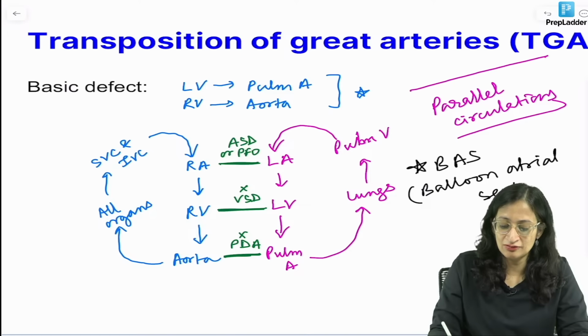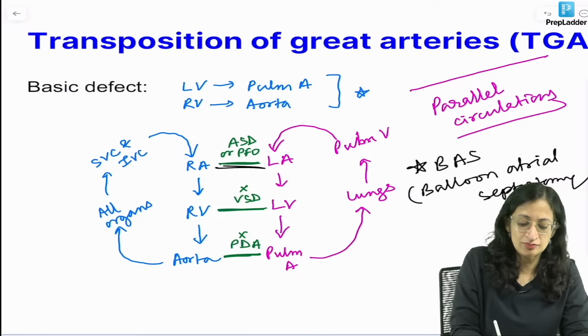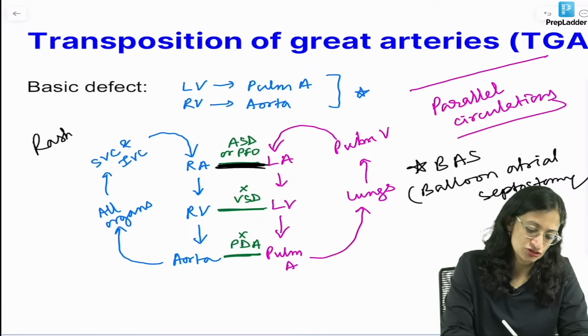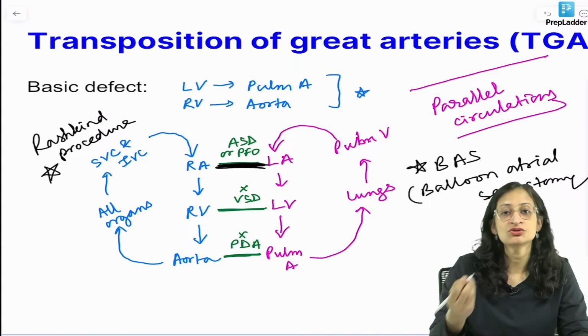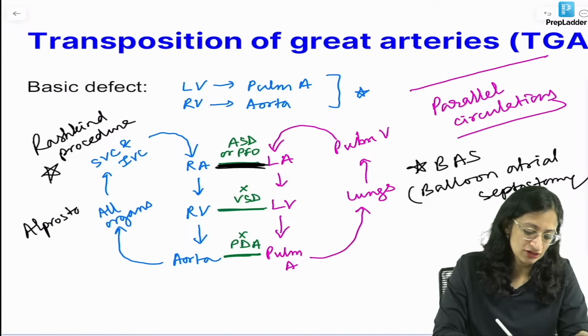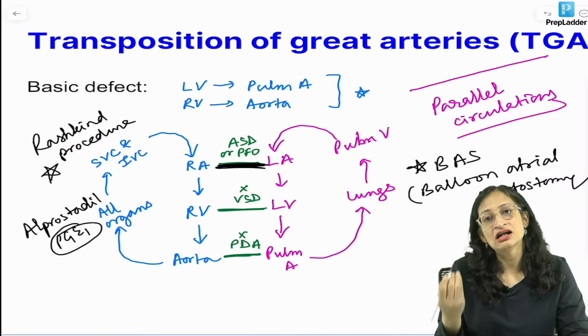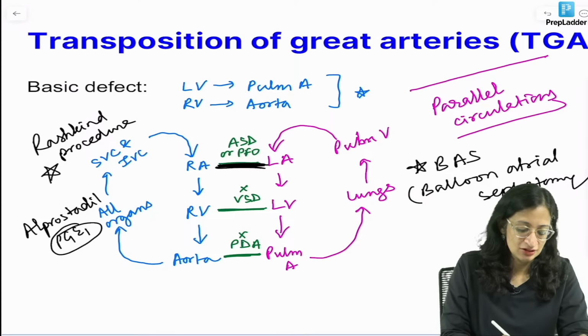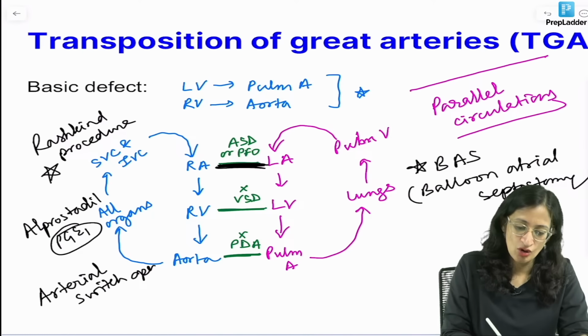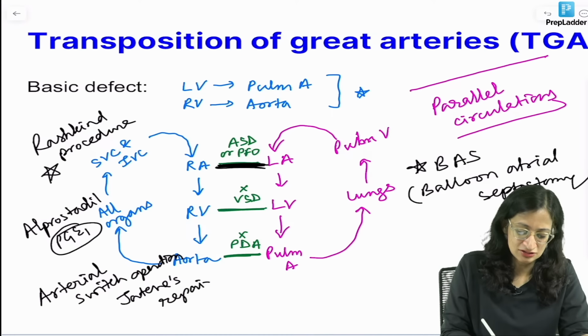Okay. So you make a big hole in the atrial septum by this balloon atrial septostomy or Rashkind procedure. So this can be asked in your exam. And apart from that, what can you do? You can give alprostadil, a PGE1 analog, to keep the ductus open. And the ultimate, curative procedure would be arterial switch operation or Jatene's repair. Arterial switch operation or Jatene's repair. So these are the questions that can be asked, right?